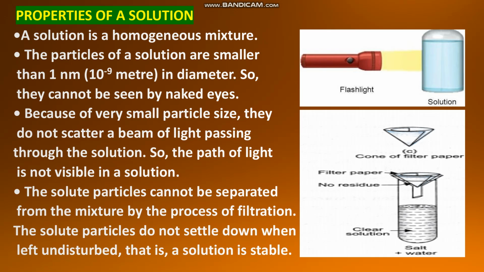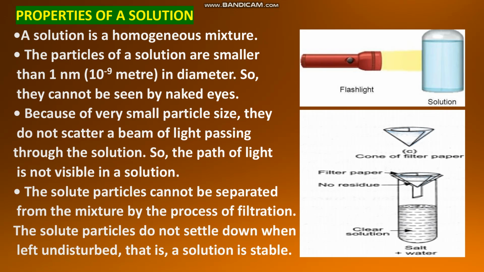So what properties have we seen? Properties of a solution. A solution is a homogeneous mixture. The particles of a solution are smaller than 1 nanometer. 1 nanometer means 10 raised to minus 9 meter in diameter. So they cannot be seen by naked eyes.